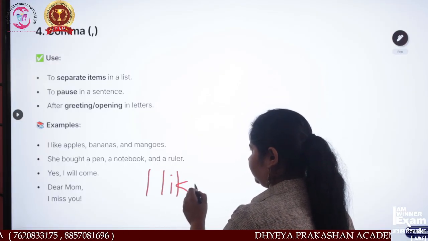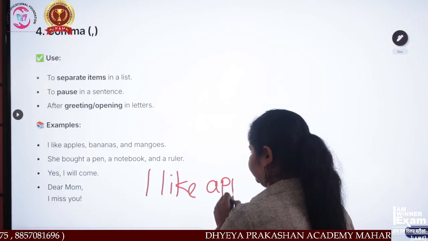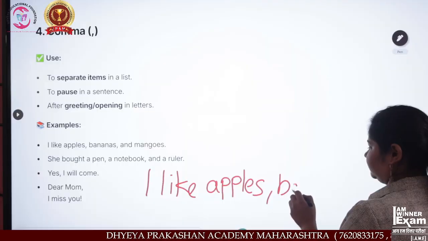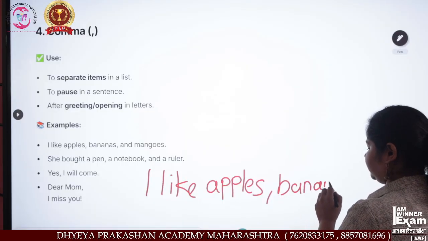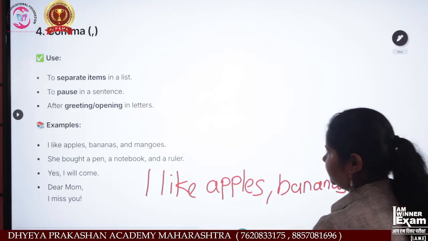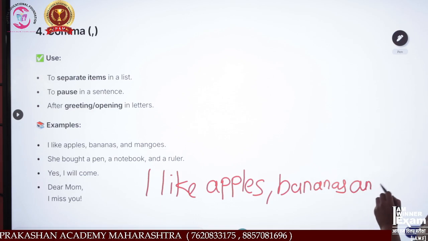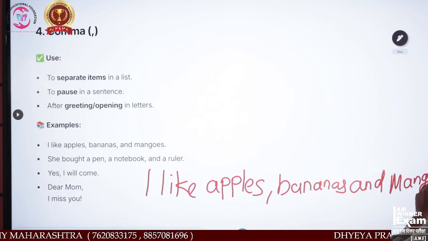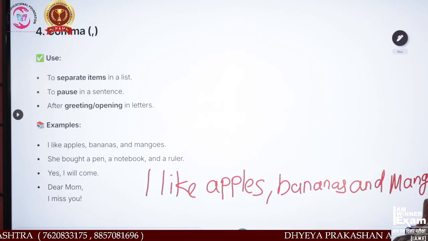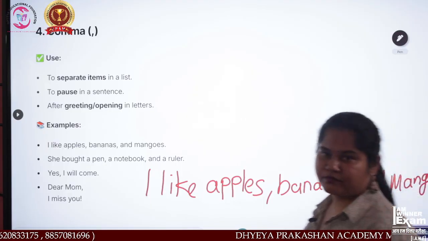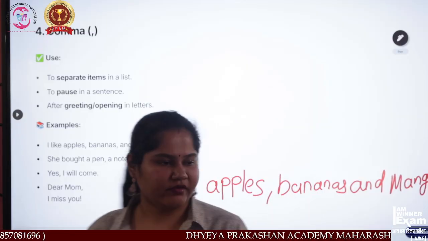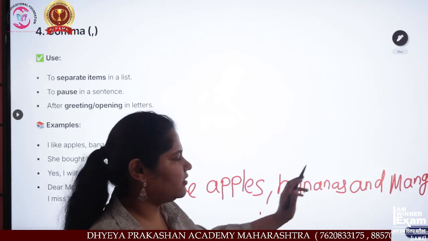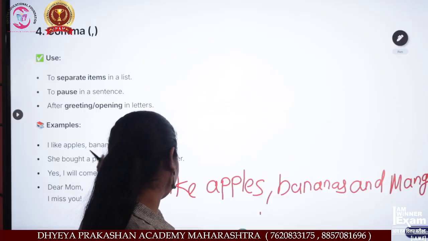I like apples, bananas, and mangoes. We have given a comma here because we have a list of items: apples, bananas, and mangoes.